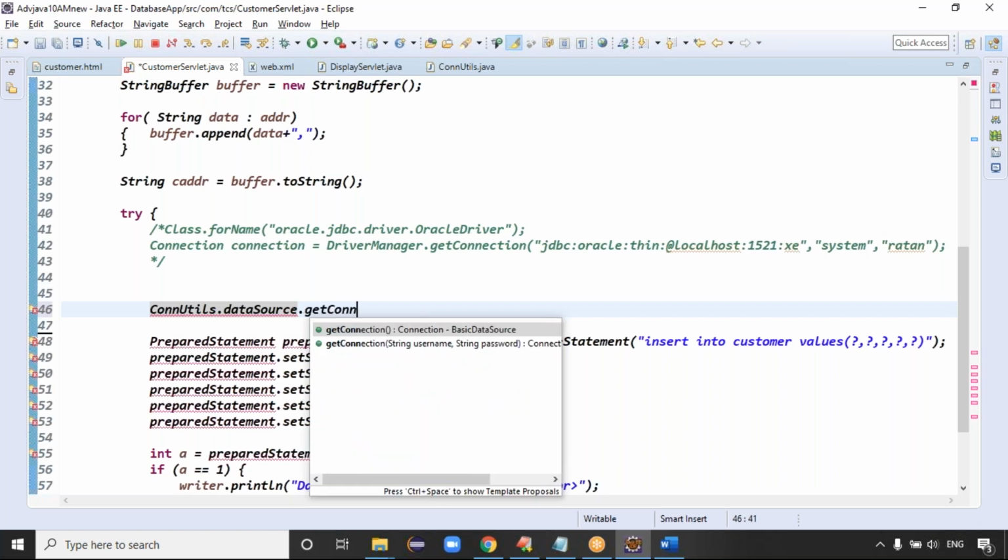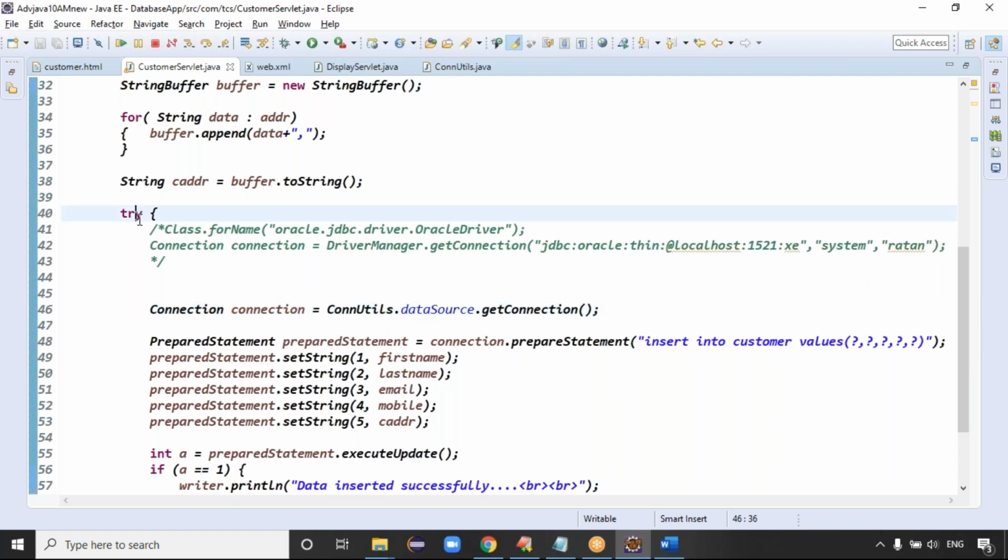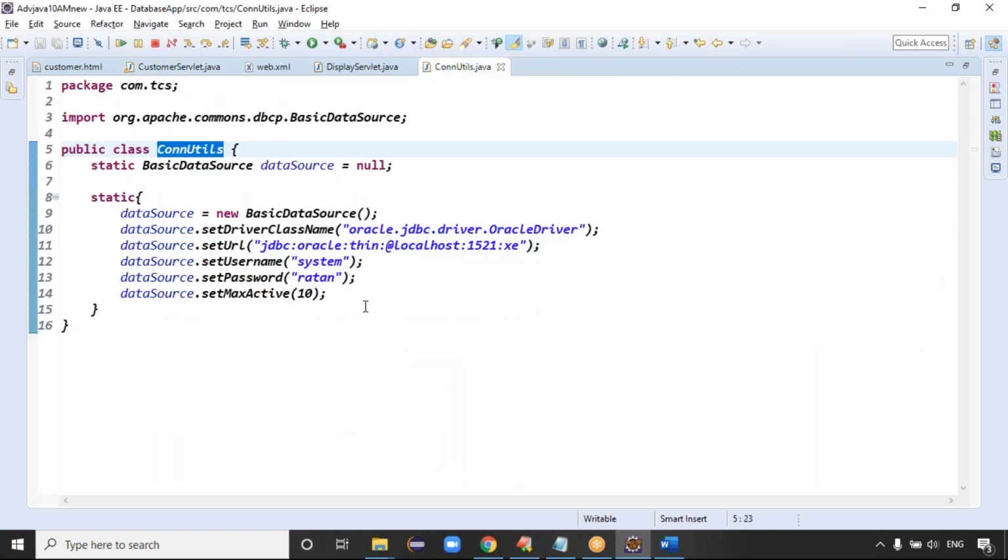You can write the getConnection method directly. The getConnection method directly returns which object? Your Connection object, right? That's it. That's all, guys. We are done with the task. Is that clear? So you don't need to write the connection logic, guys. The third party maintains the connections, right? It maintains 10 connections, and gives the reference variable.